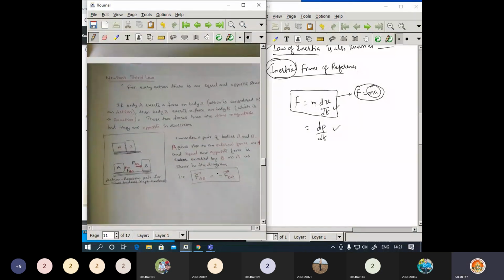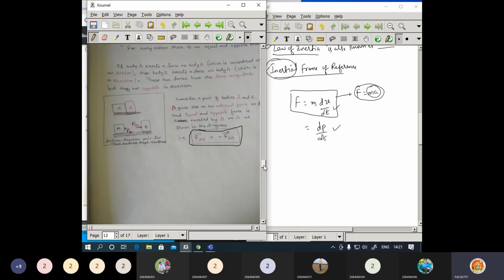Now Newton's third law means, for every action there will be an equal and opposite reaction. So I may give an equation like this, and I may ask a question: which law is this? According to which law is this equation satisfied?